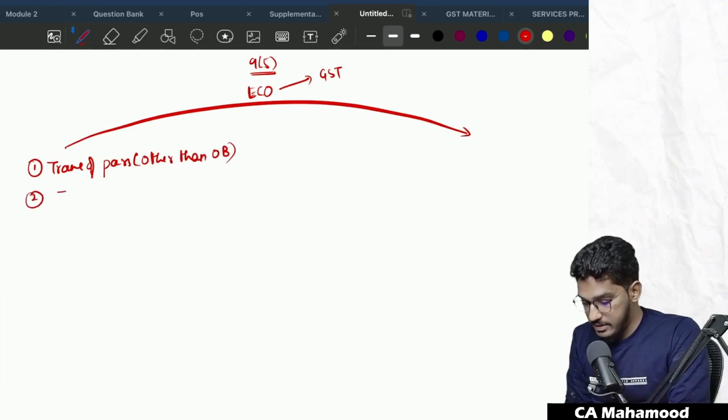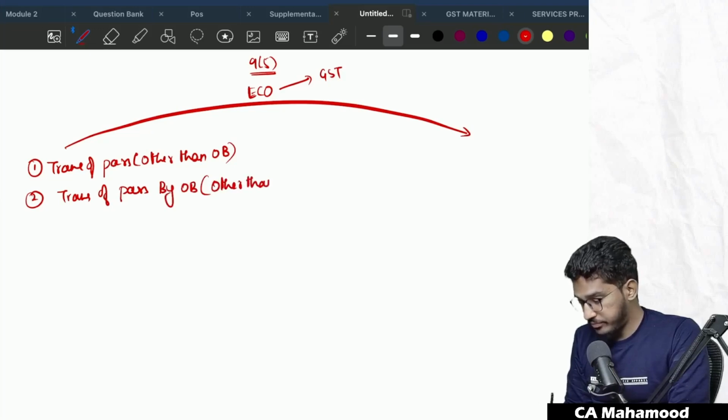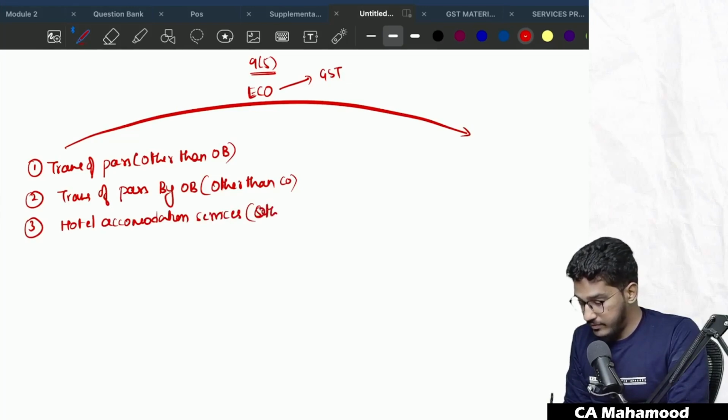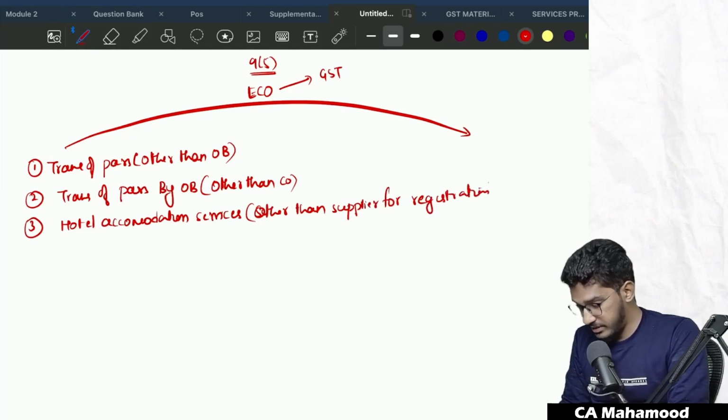Okay. Second case, transportation of passengers by omnibus where the supplier is other than a company. Clear? Third one, supply of hotel accommodation services through the e-commerce operator, other than cases where the supplier is liable for registration. That means if the supplier is liable for registration, the supplier only will pay the GST.